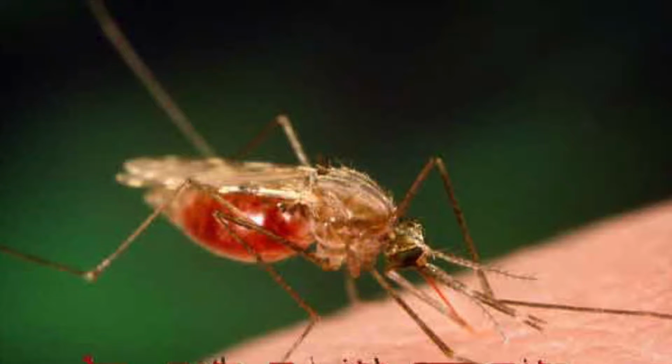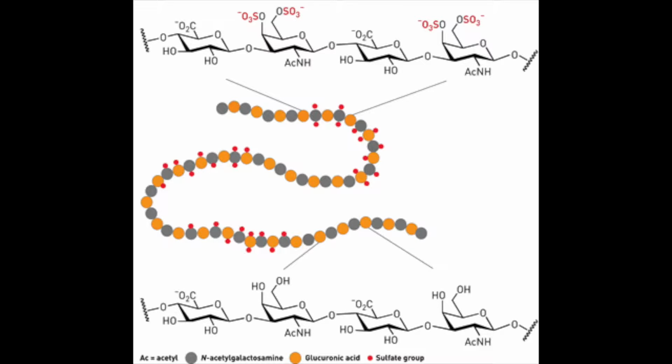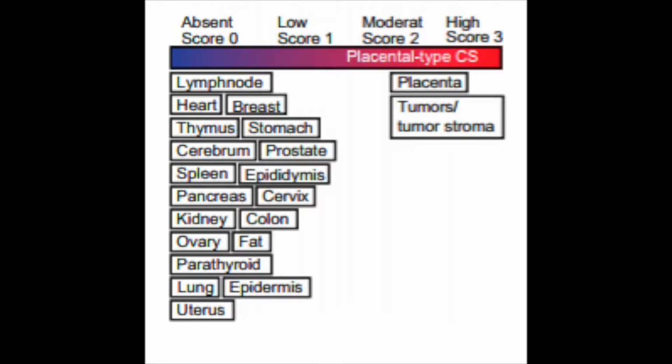RVAR2, the recombinant protein with chondroitin sulfate, is produced from the deadliest malaria parasite. It is the key to an alternative to traditional cancer treatments. Chondroitin sulfate, which consists of a glycosaminoglycan sugar chain, is found in the placenta of pregnant women and has been discovered recently in various tumor cells and tumor stromas.